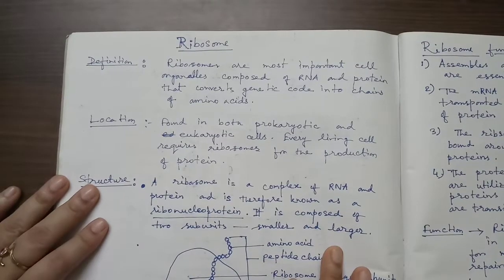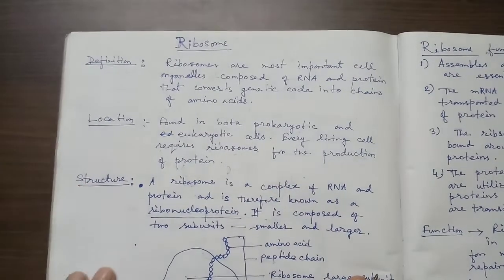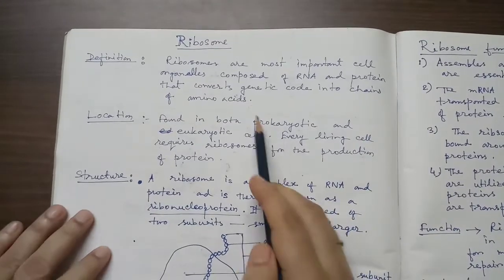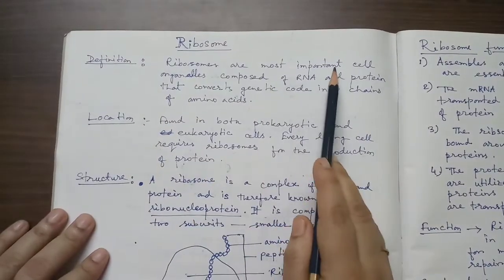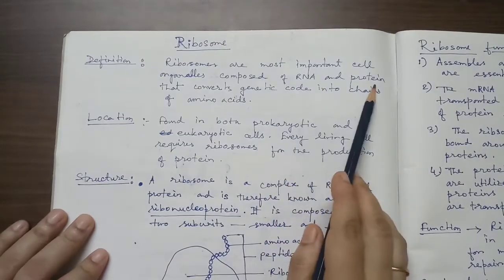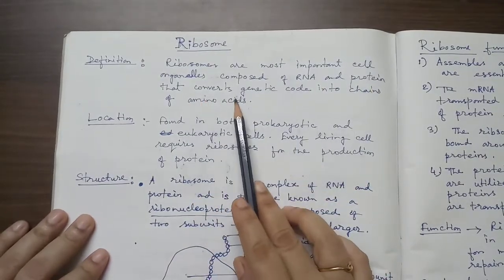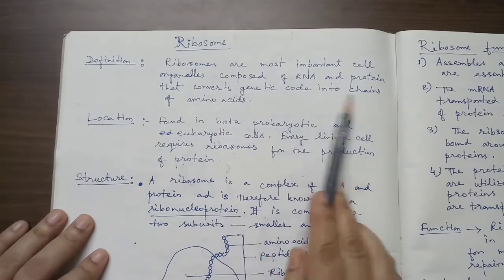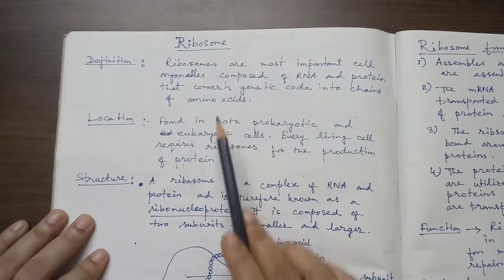Today we read about ribosome. What is the definition of ribosome? Ribosomes are most important cell organelles composed of RNA and protein that convert genetic code into chains of amino acid.